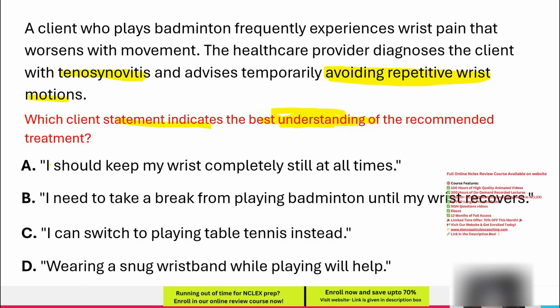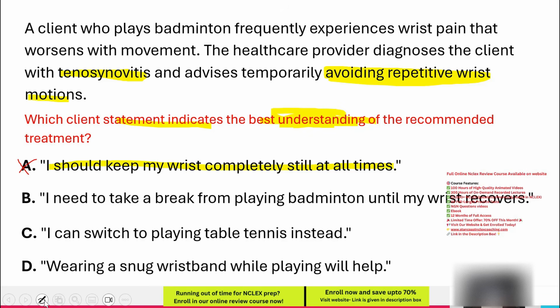A. I should keep my wrist completely still at all times. While reducing movement is helpful in the short term, total immobilization is not recommended. Keeping the wrist completely still for prolonged periods can lead to stiffness, muscle weakness, and joint rigidity. Instead, once inflammation subsides, gentle movement and controlled exercises aid recovery. Since this option promotes unnecessary immobilization and the question asks for the correct statement, this option is incorrect.